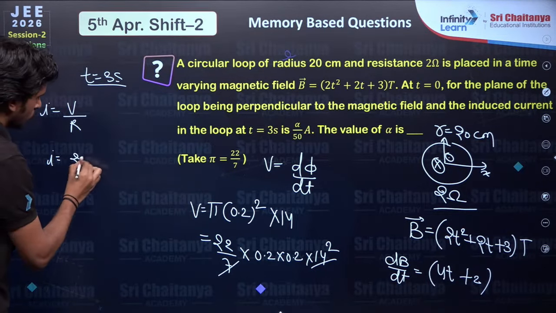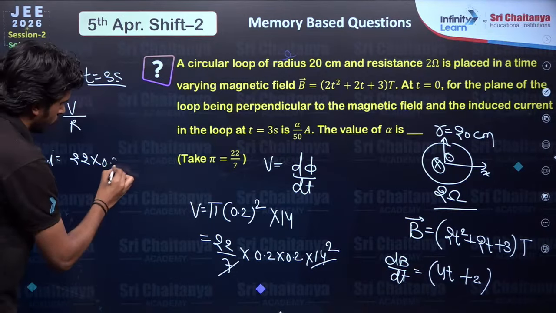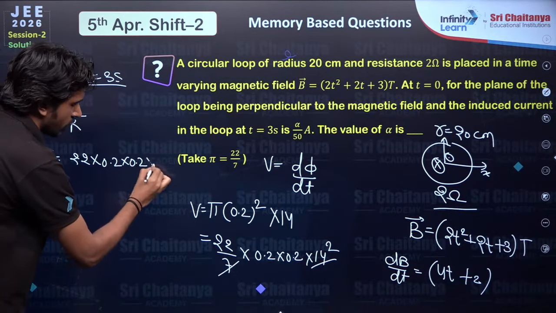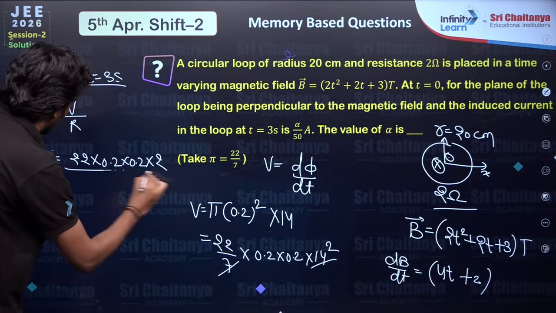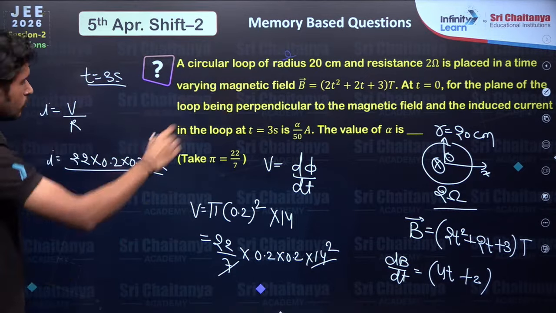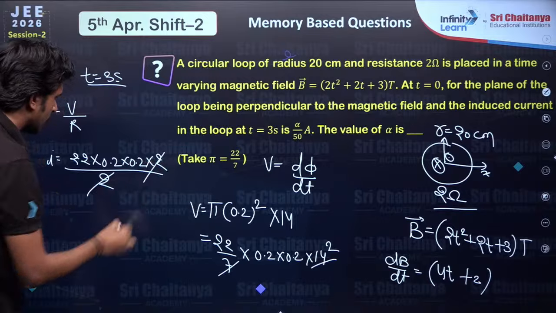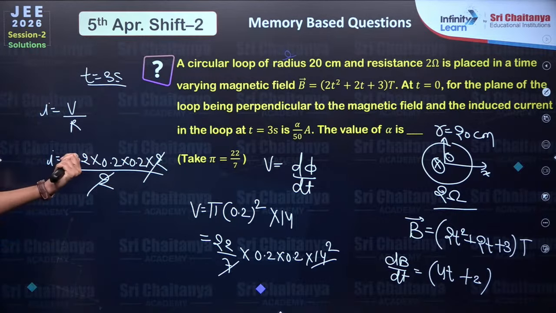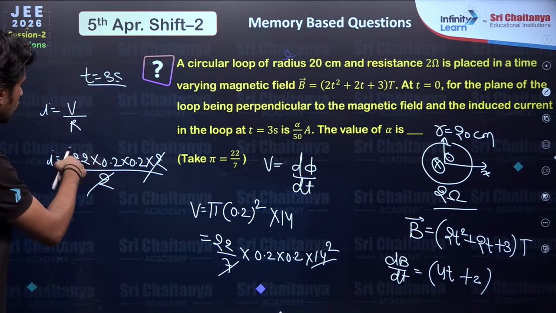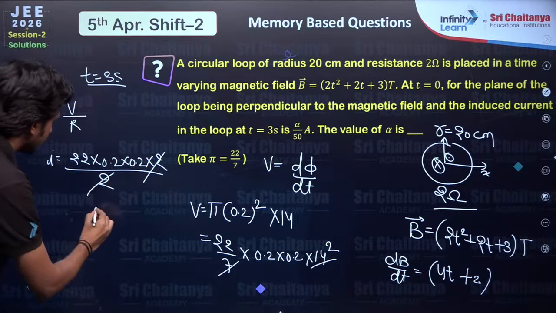Now divide it by R, then you will get the current. So simple: 2 into 0.2 into 0.2 into 2 upon R, resistance is given 2 ohm. 2 cancelled out. So we got the value as 22 to the 44 to the 88.